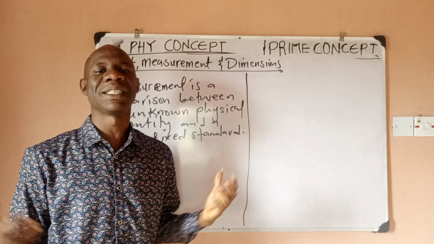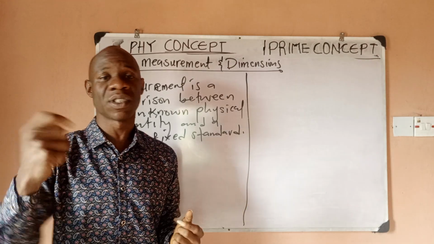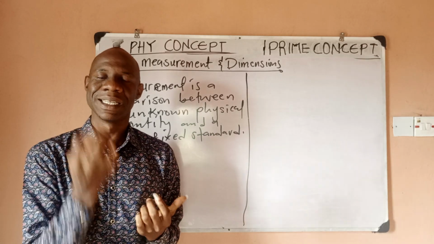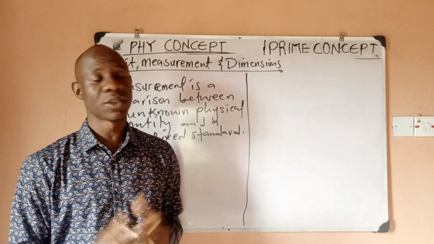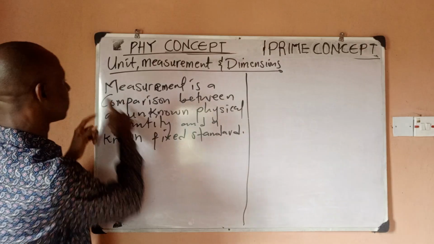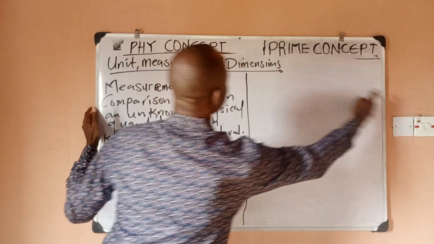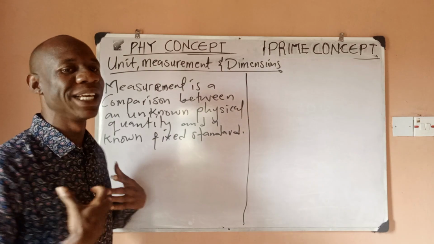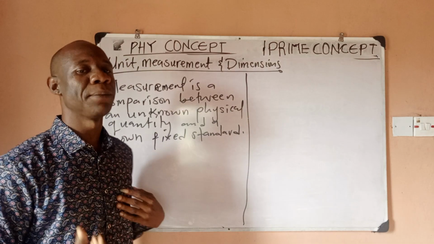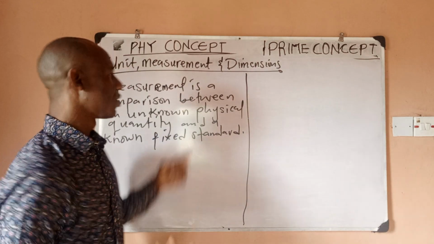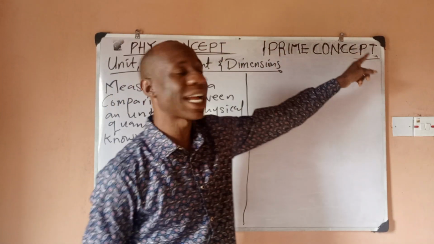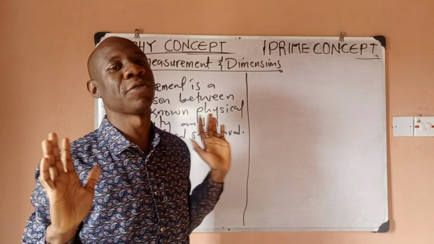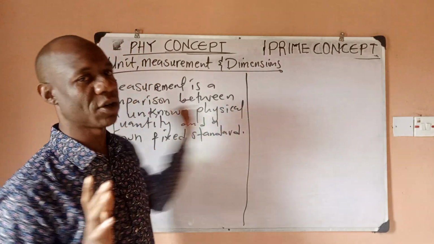So there is no measurement that was invented by God or that was introduced by God. It was man that actually invented the standards for measurement. So the same thing, for example, I may decide that the length of this board might be a standard for me to determine other measurements, right? So I can call the length of this board 1 meter. If I call it 1 meter, it becomes 1 meter for me. This becomes my standard of measurement.